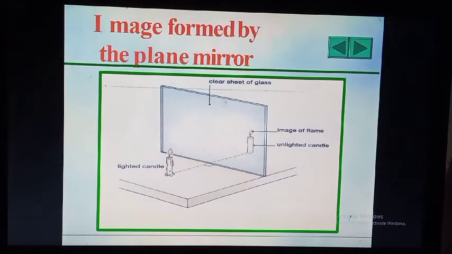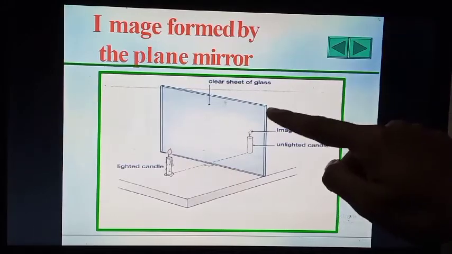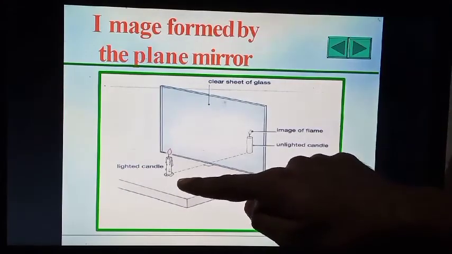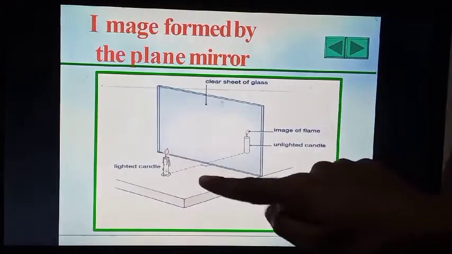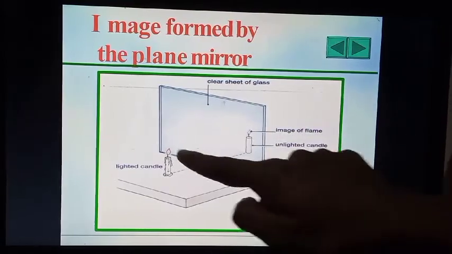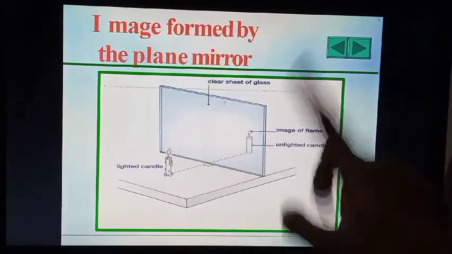So, the image formed by a plane mirror. Here there is a plane mirror and one lighted candle. In the mirror we are seeing the lighted candle, the image of the flame and the unlighted candle.